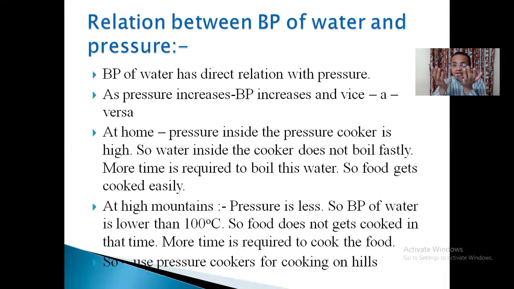When we are at a high height, on the mountains, the pressure over there is very low. I have taken a container and started cooking my food in an open container. But the pressure is low, so the water will boil very easily because the boiling point is very low now.